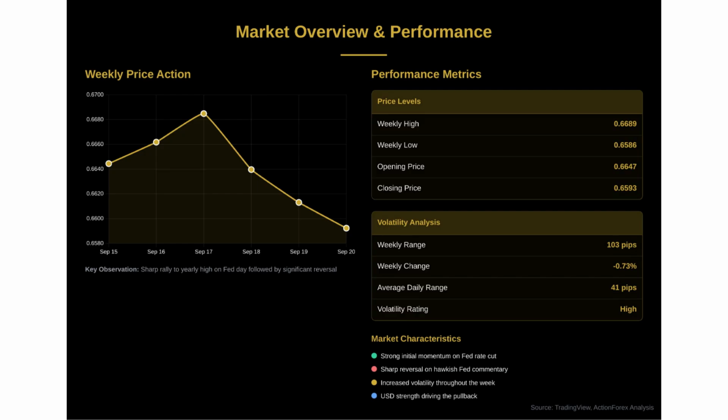We had a weekly high of 0.6689, a low of 0.6586, giving us that 103 pip range I mentioned. The average daily range was 41 pips, which is considered high volatility for this pair. What's particularly noteworthy is the market characteristics we observed. Strong initial momentum on the Fed rate cut, followed by a sharp reversal on the hawkish commentary. This increased volatility was driven primarily by USD strength, following the Fed's less dovish stance than markets expected.